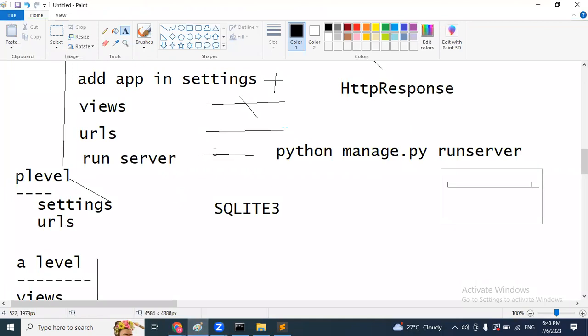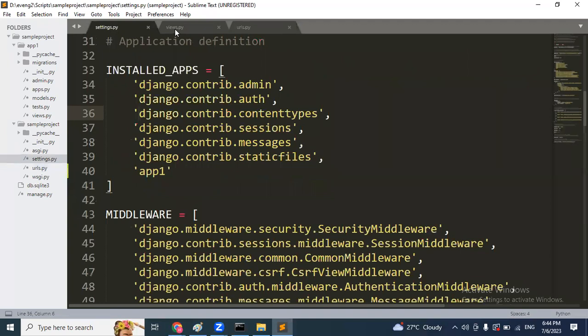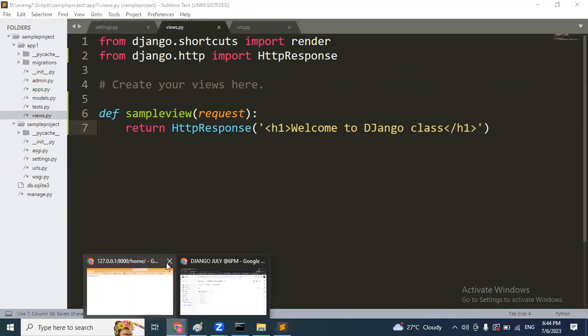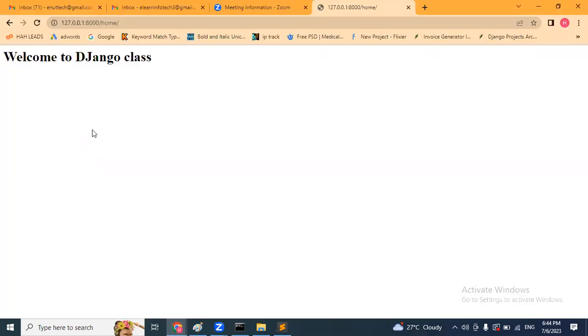So this is the simple process to develop a Django based application. And here it is displaying small text only. If you want to change the sizes and so on, we use front-end technology, because whatever we are able to see on the screen comes under UI, the user interface. For example, I want to change the size. Here I am going to mention one heading tag, H1 open, and here I will close the heading tag. And now refresh, the size has been increased.